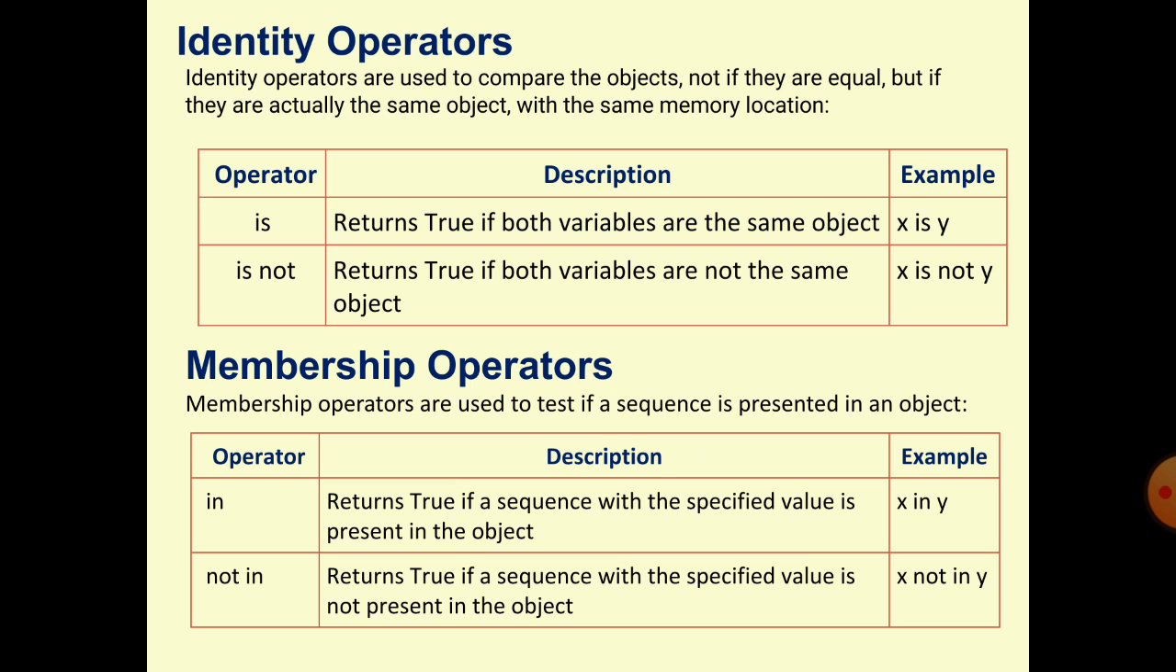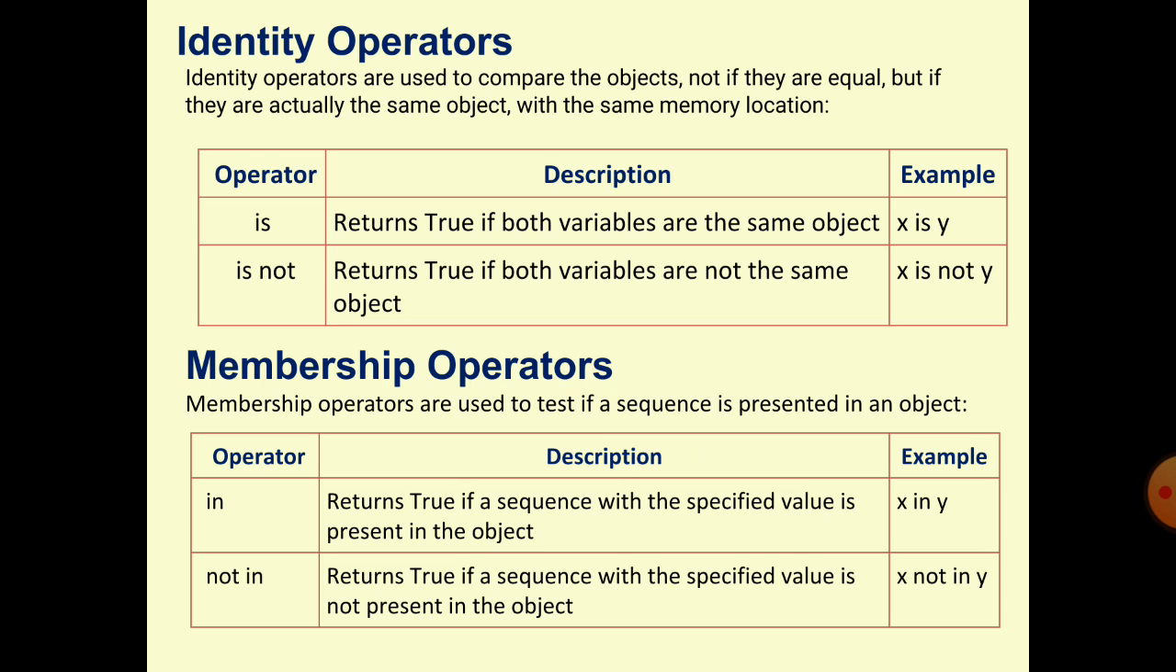Identity operators. Identity operators are used to compare objects, not if they are equal, but if they are actually the same object with the same memory location. Is returns true if both variables are the same object.